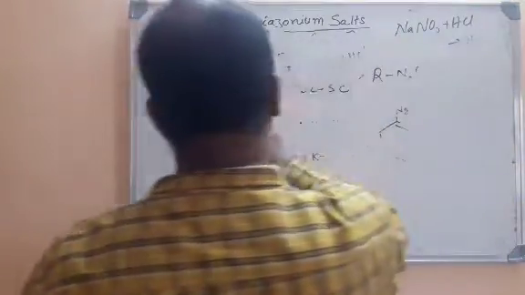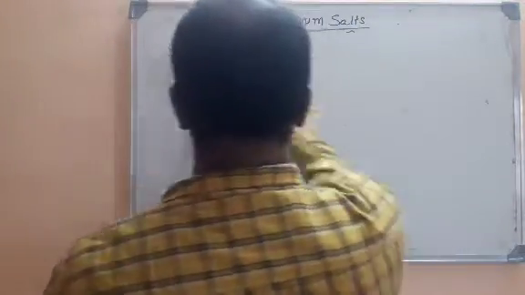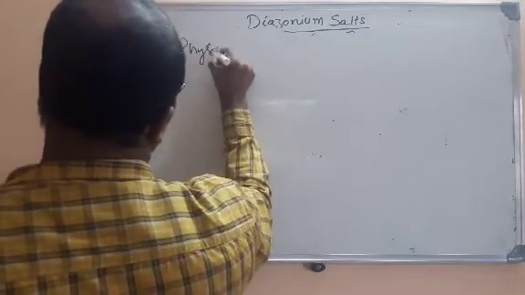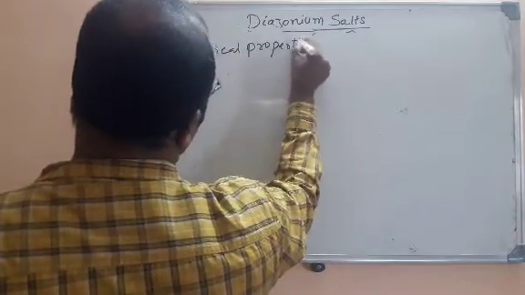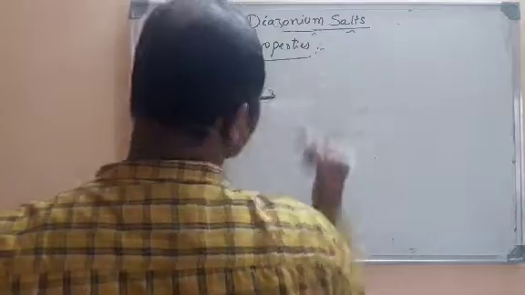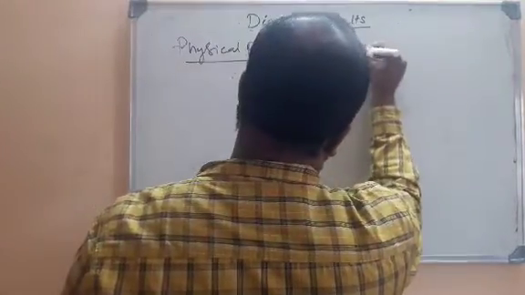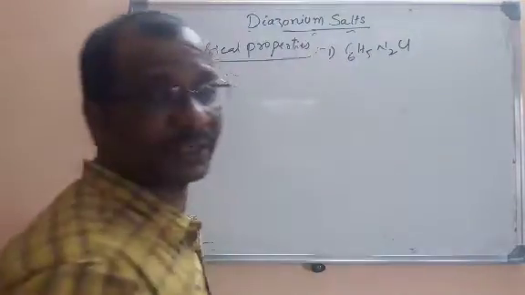So, tell me what is diazotization? When you treat amines with sodium nitrite and HCl mixture, they will form diazonium salts. This is called diazotization. Now let us study some of the physical properties of diazonium salts. What are the physical properties usually you study? State, solubility. If you take benzene diazonium chloride, C6H5N2Cl, this is benzene diazonium chloride.